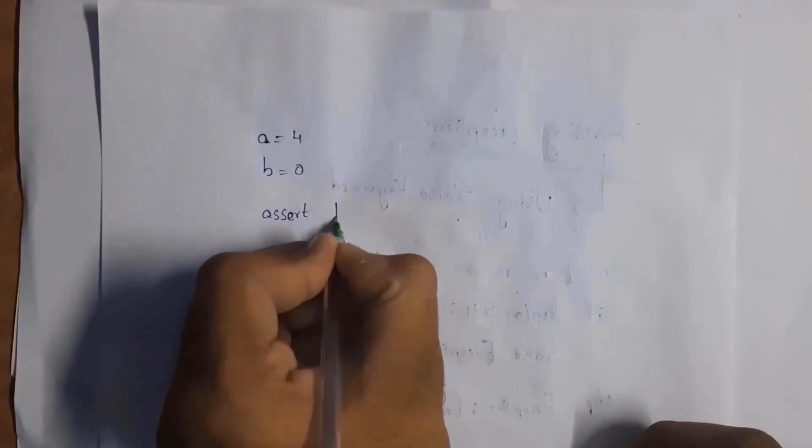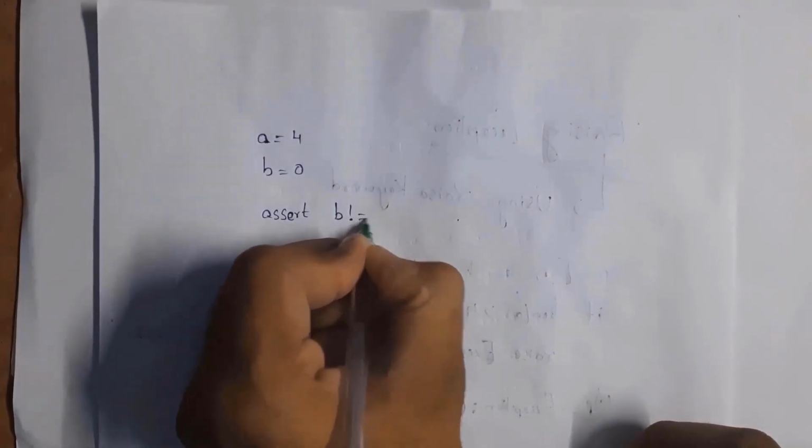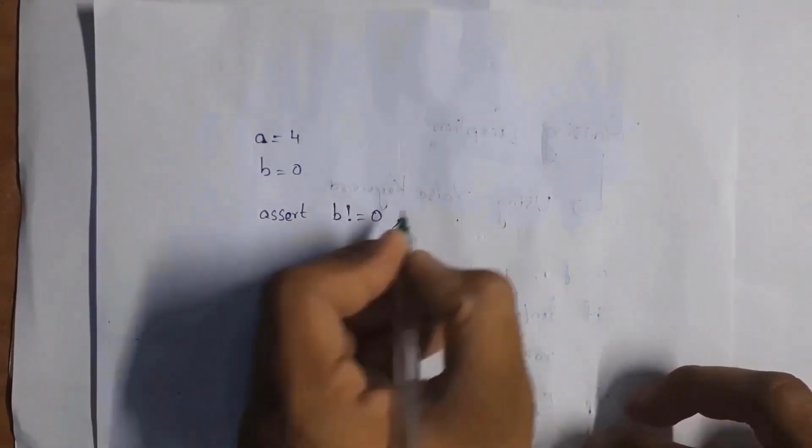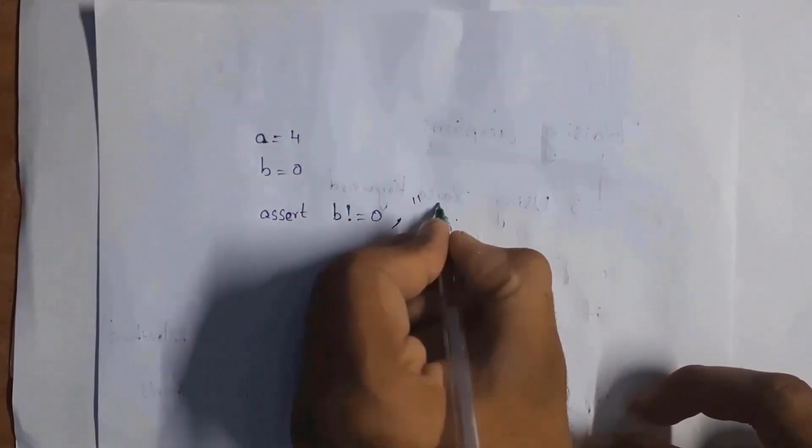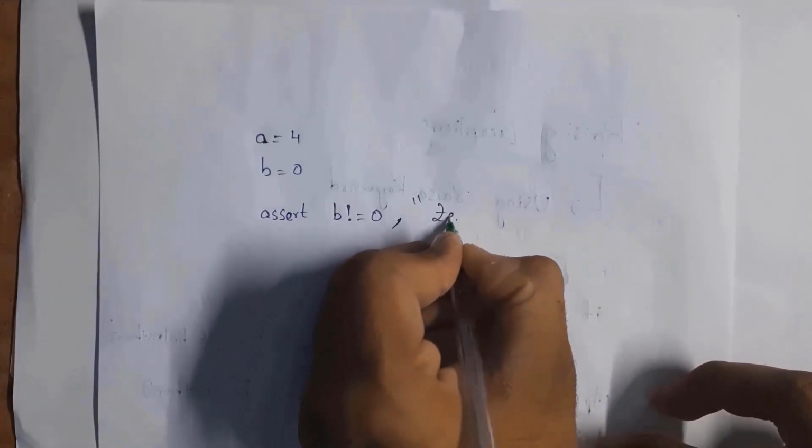Here for assertion, we need to use the assert keyword. So I wrote here assert. I am giving the condition that b must not be equal to 0. After that, take a comma and give an error message. I am giving an error message like "0 division error". This is the use of the assert keyword.